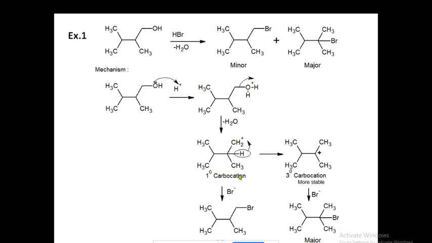Now we know that if a primary carbocation is there, it will undergo rearrangement to form either a secondary or tertiary carbocation by hydride shift, methyl shift or bond migrations. In this case, see this circled hydrogen. It is now going to migrate from one position to the second position.